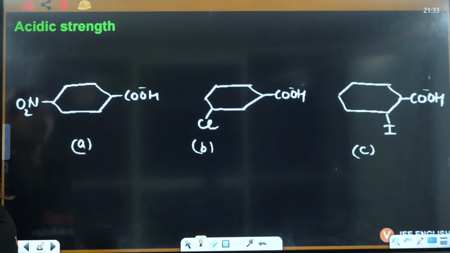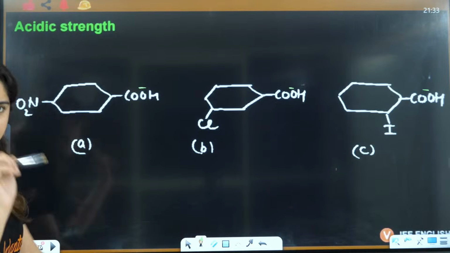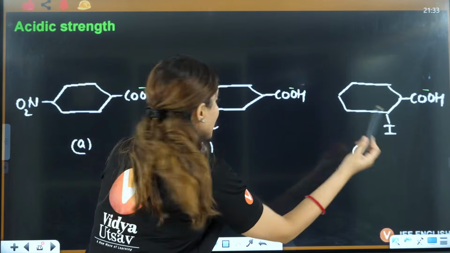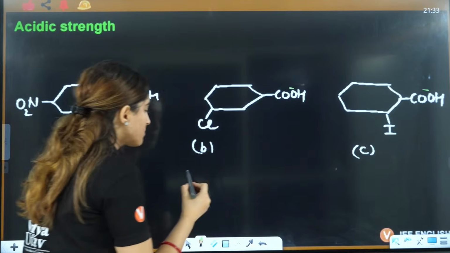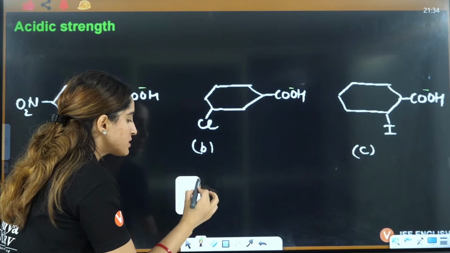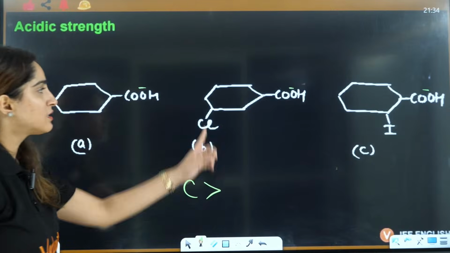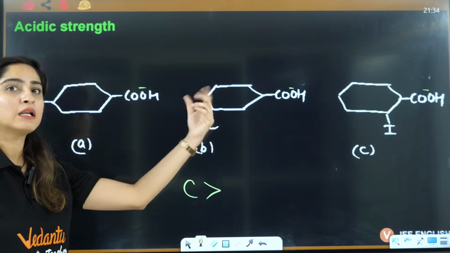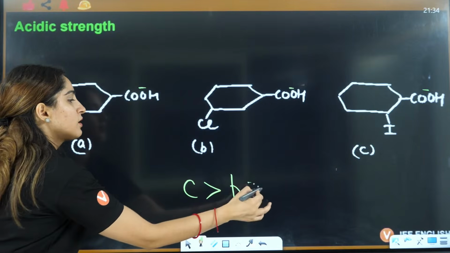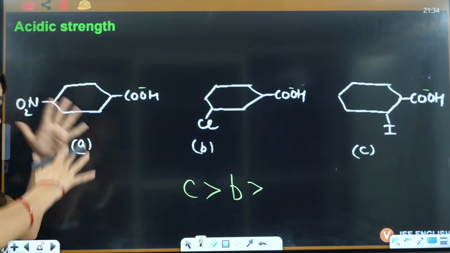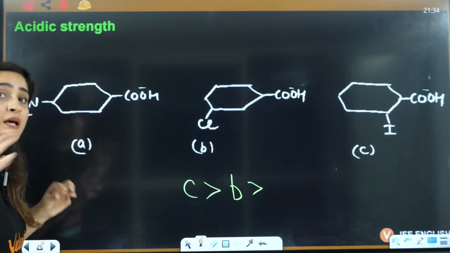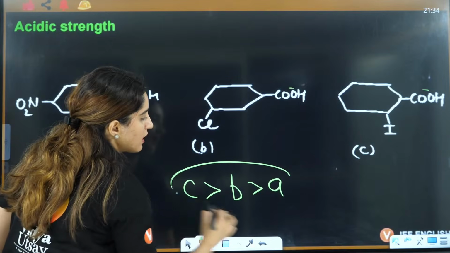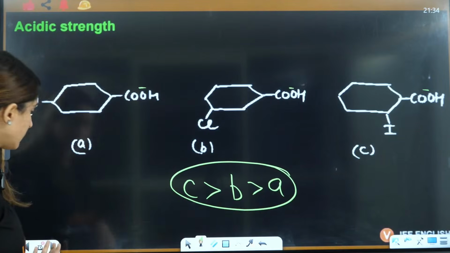Okay. So firstly, see the distance. The distance is minimum here, so that is why it is going to show maximum minus I, so it is maximum stable, right? This is more distance, less minus I, less stable. Even more distance, more gap, less minus I and less stability, so CBA is the correct answer here.